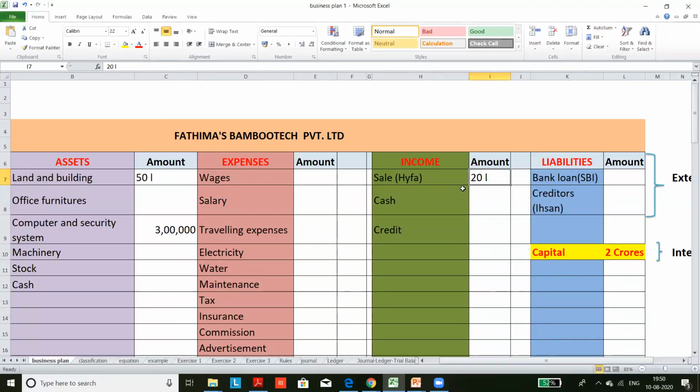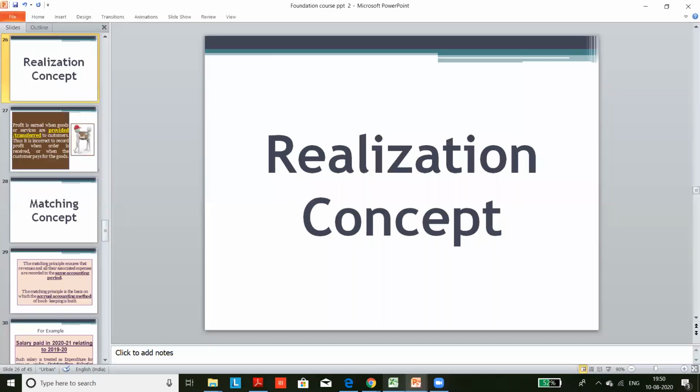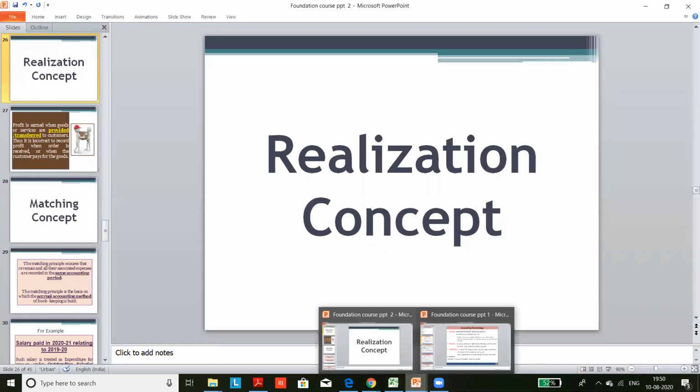So realization concept means the profit is said to be realized not when the customer places an order, and it is not related to whether the customer paid money or not. Customer can pay money later also; that is called accrual principle. In accounting, when the products are actually delivered, that is when the invoice is created, that is the date of transaction. It is not based on whether the customer made payment or not. That can be after 1 year or 2 years. Clear? For non-commerce students it may be a little difficult at first, but still try to understand the concept. We can look at the application later. So what is realization concept?